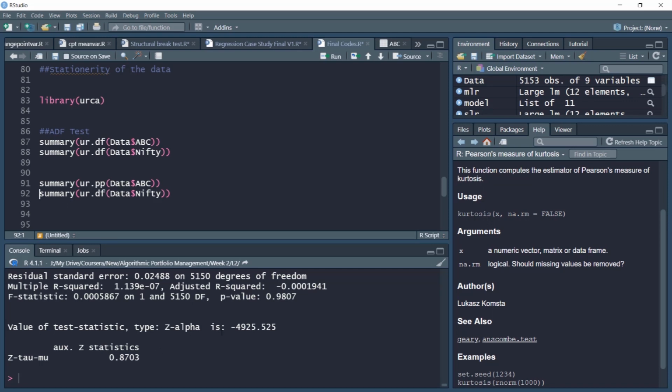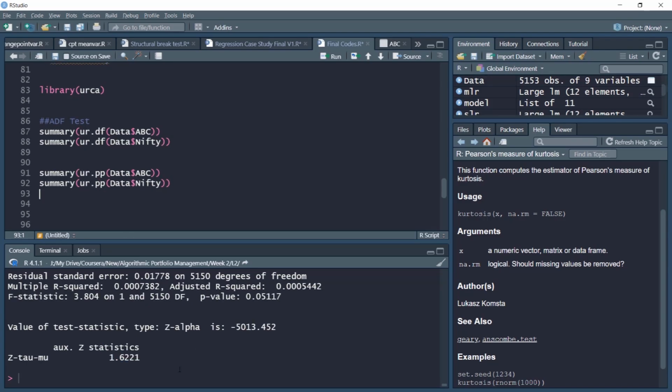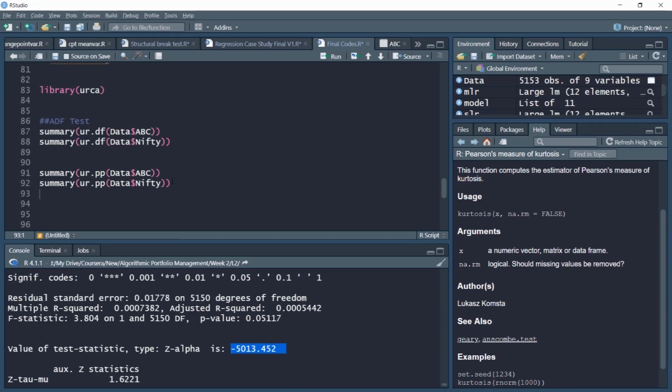Notice the test statistic, which is very large in magnitude, very negative as compared to the standard statistic. Given the large test statistic, we can reject the null and again say that the data is stationary. It is a very high test statistic, so we are again and again saying that the data is stationary.